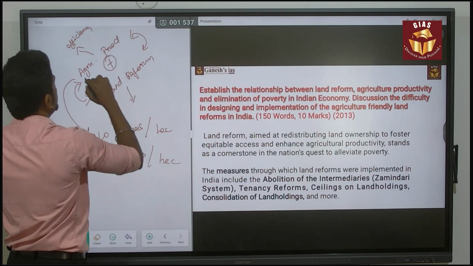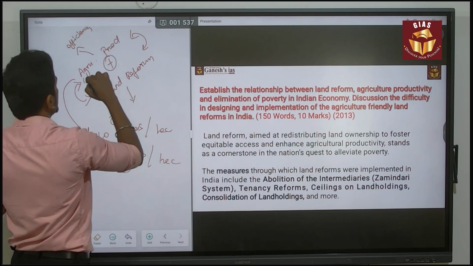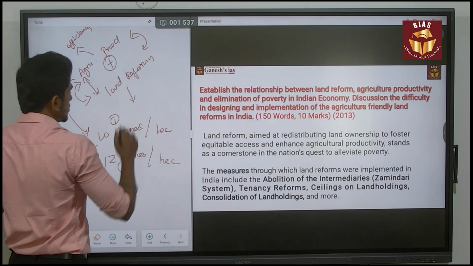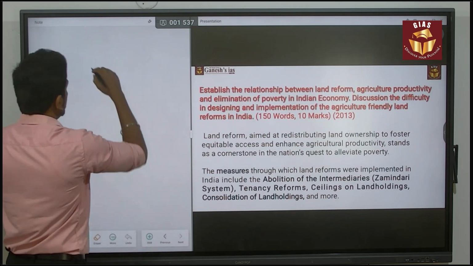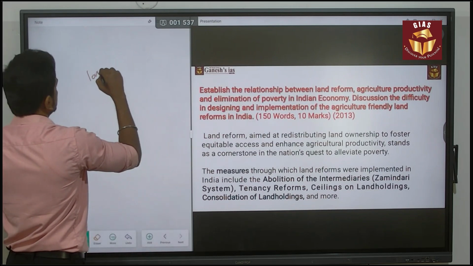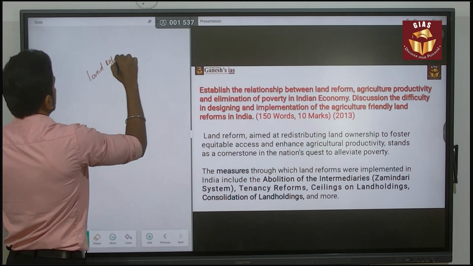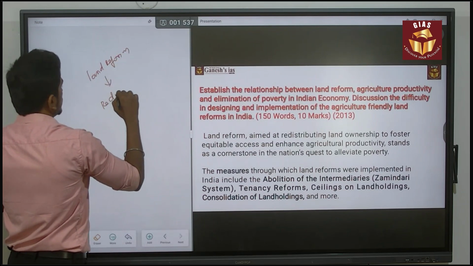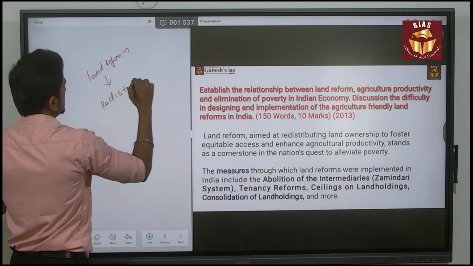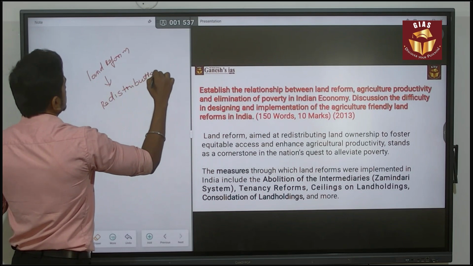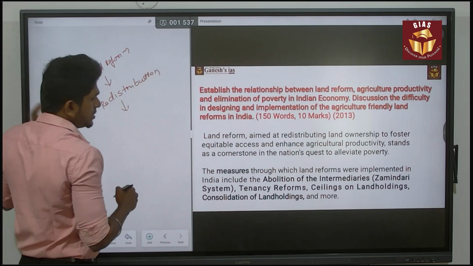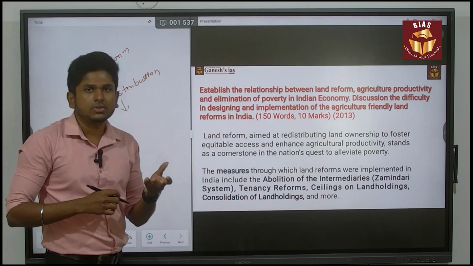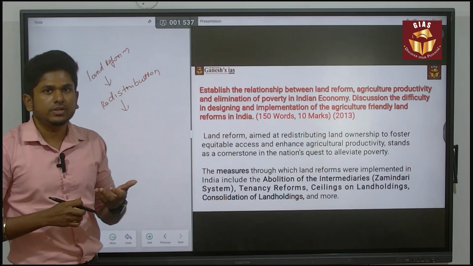Next, you have to create a relationship between how land reform and agricultural productivity are related. Land reform is redistribution of land. If redistribution happens to the landless laborer, they will focus on the land to enhance their productivity.